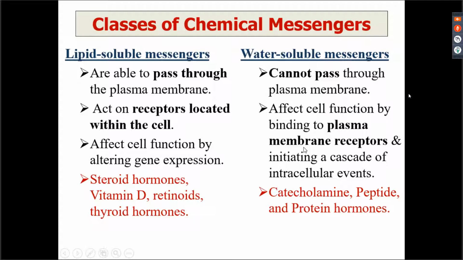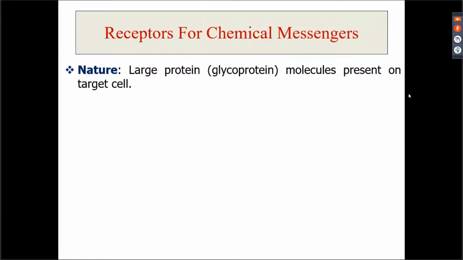Water soluble messengers would initiate a series of intracellular events, it could be G protein coupled events and so forth, right? An example of lipid soluble messengers is steroids. You have vitamin D, you have retinoids, thyroid hormones. Thyroid hormones have nuclear receptors. The rest of them have intracytoplasmic receptors. For water soluble messengers, some of the examples are catecholamines, peptide, and protein hormones. Right?